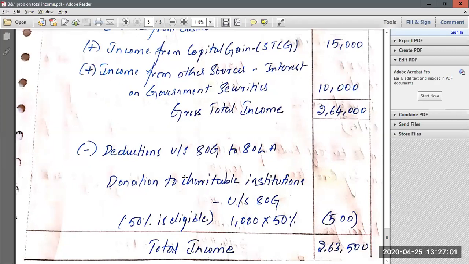Now in this problem again they have made some donation to charitable institutions. So when you make donation to charitable institutions, you can claim deduction up to the extent of 50% on the amount contributed to charitable institutions under section 80G. So here they have made contribution of 1,000 rupees, and since 50% amount of this 1,000 is eligible, 50% will become 500 rupees. So this 500 rupees you can claim as deduction under section 80G. So 2,64,000 is your gross total income minus your deduction under section 80G is 500. You will get a final answer as 2,63,500, which will be your total income.